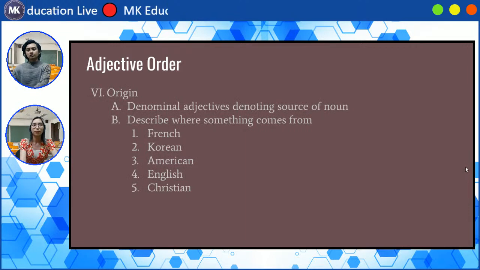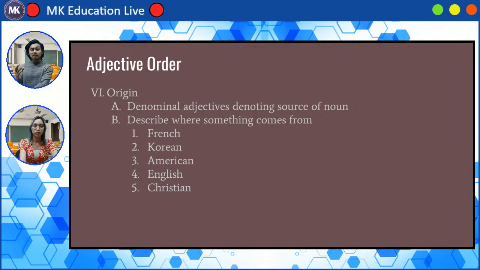So now for the origin. So origin basically means where it comes from, but it is also the denominal adjective denoting the source or where the noun is from, or describes where something comes from, like French, Korean, American, English. Like these are for where it originated, like made in France, made in America. It is an American car. It's a Korean computer.